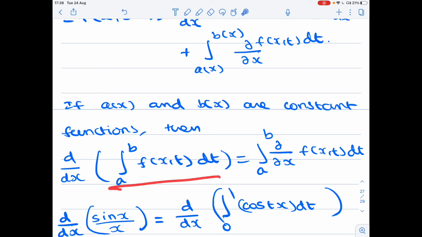Now we will check whether the second derivative exists. The second derivative means we have to differentiate this function again. So d by dx of this integration, again we use the same formula. By the Leibniz rule, the d by dx goes inside as a partial derivative. Note that t is a constant, since we are differentiating with respect to x.